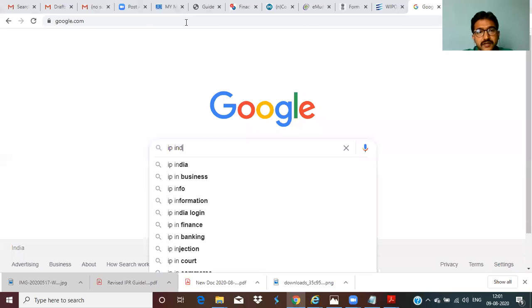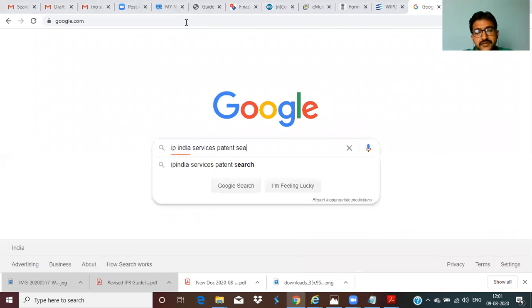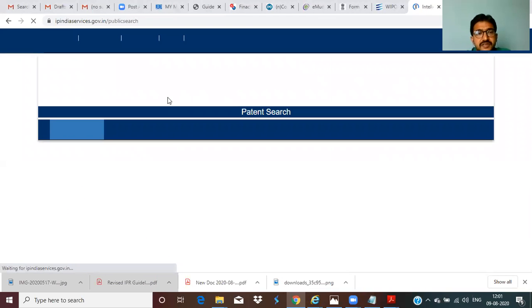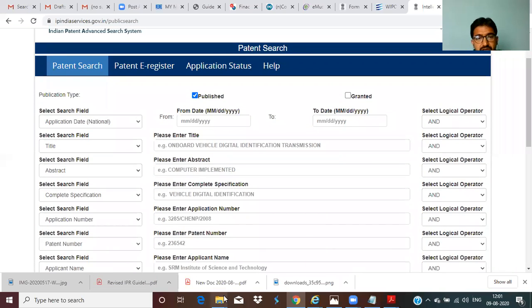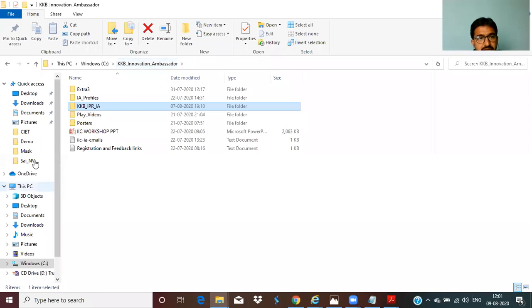IP India services patent search. Sometimes because of busy, it will not be available now here in InPass. Now I will show as a demo purpose. I will show my patent.